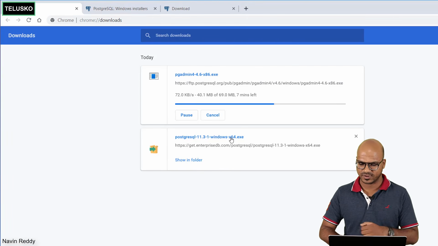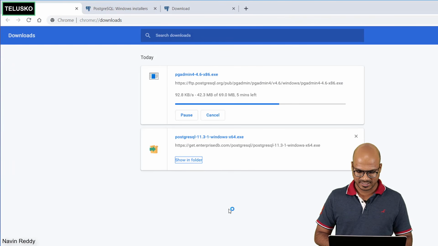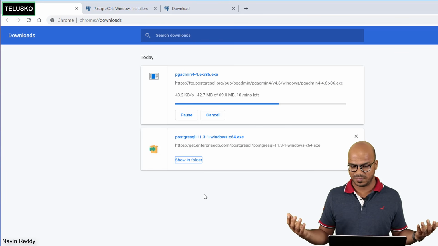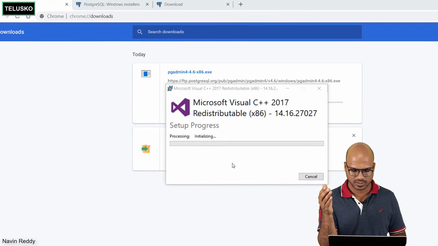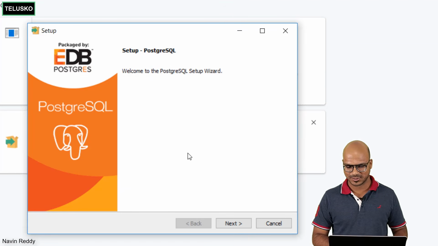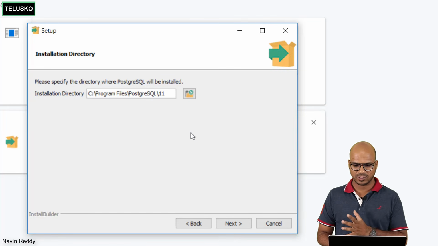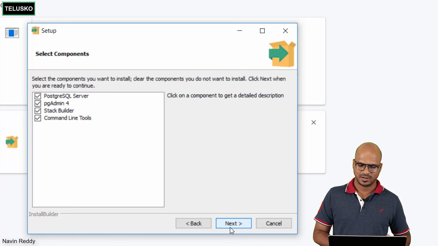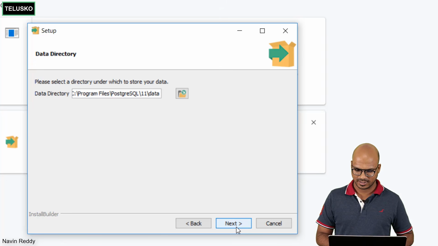Let's install that first. So click on this setup. We have to say yes, we don't have a choice. And let's see how things look. It will open your Postgres, and the steps are very simple actually, with some configuration. It will take some time for the progress bar to complete. Okay, so there was some additional dependency on the Microsoft library, so it was getting downloaded. Now when you click on next, it will ask you for the directory. Let's keep it default. Let's keep everything default and say next, next.